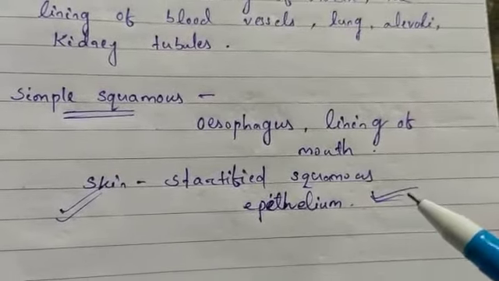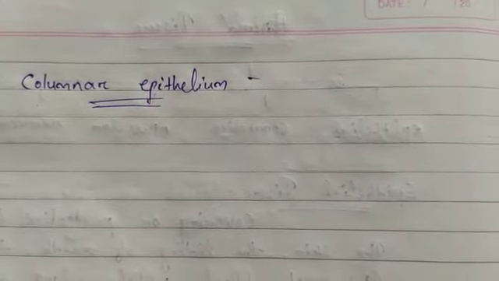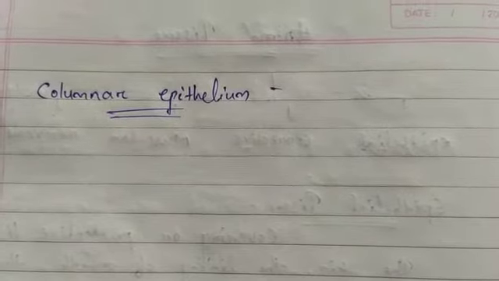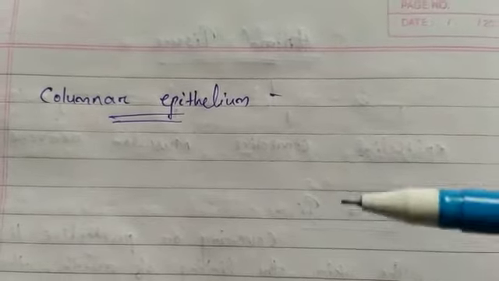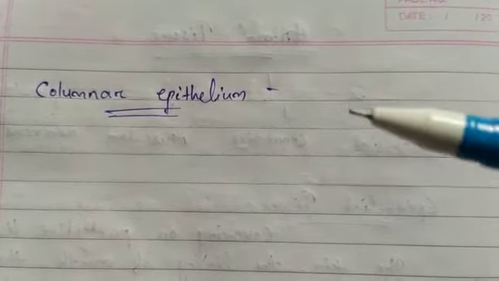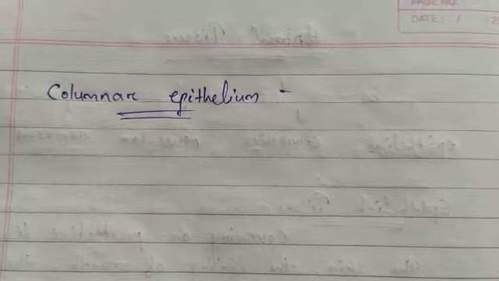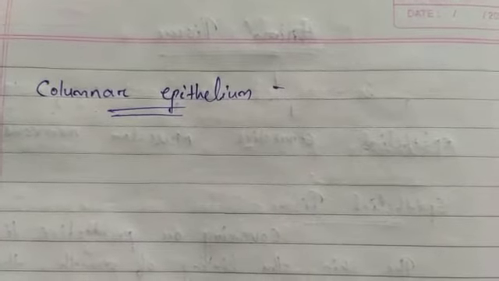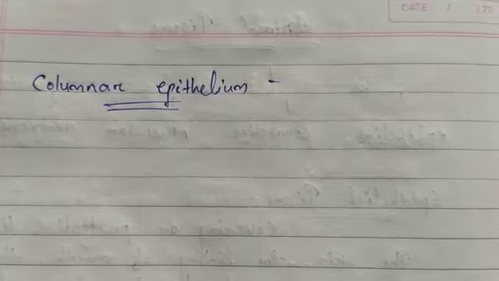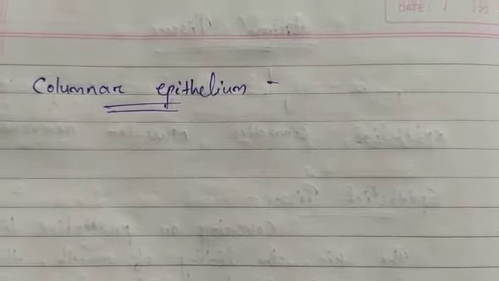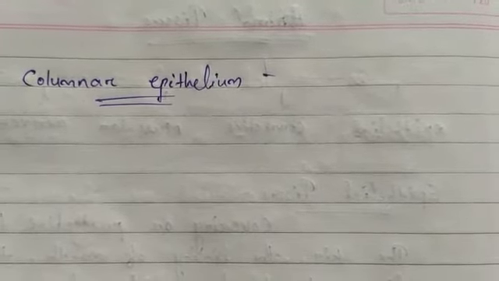Next is the columnar epithelium. Where absorption and secretion occur, for example in the inner lining of the intestine, tall epithelial cells are present for the absorption and the secretion. This is called columnar epithelium because it is tall and looks like a pillar. This columnar epithelium facilitates movement across the epithelial barrier.